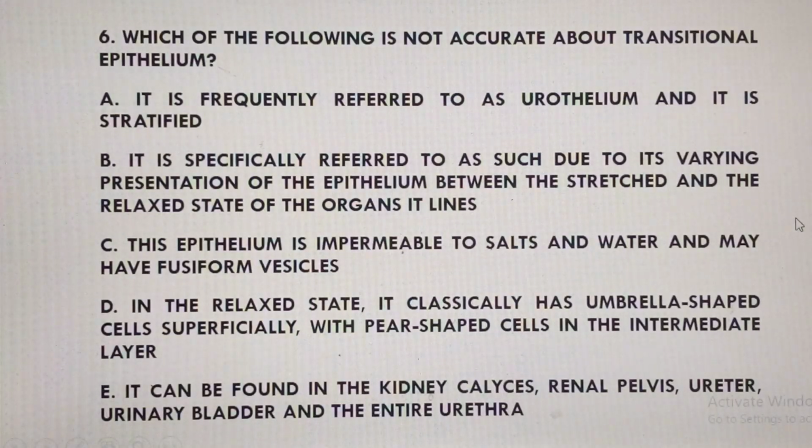Dry areas. Now let's go to question number 6. Question number 6 says, which of the following is not accurate about transitional epithelium? Option A says it is frequently referred to as urothelium and it is stratified. Yes, that's a very true statement, because they line the intrarenal and of course extrarenal passages mainly. Uro has to do with urine, so urothelium. Anything which has to do with the passages through which the urine has to flow, whether within the kidney or outside the kidney, is mainly lined by this kind of epithelium, which we call transitional epithelium.